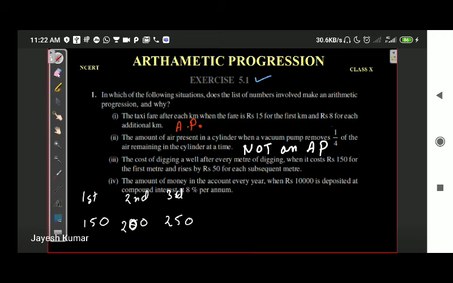So what we are going to do is find the difference. The difference is 50. Another difference is 50. As we can see, let's say this is a common difference. So we have a common difference, and the common difference is the same.